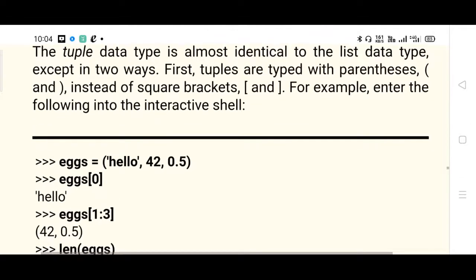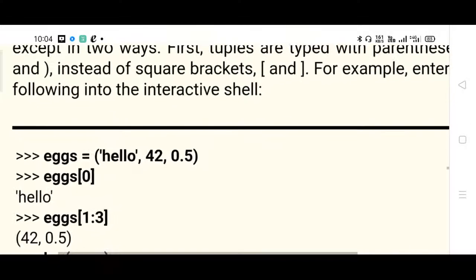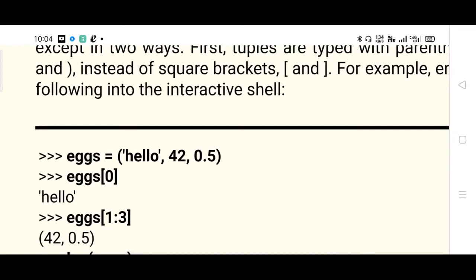So this indicates it's a tuple. X is a tuple, it's not a list. X equal to, now instead of square brackets, parentheses are used. Hello is the first content, 42 is the second content, 0.5 is the third content, obviously the index 0. Now x with index value 0 is hello, index value 1 is 42 and 2 is 0.5.